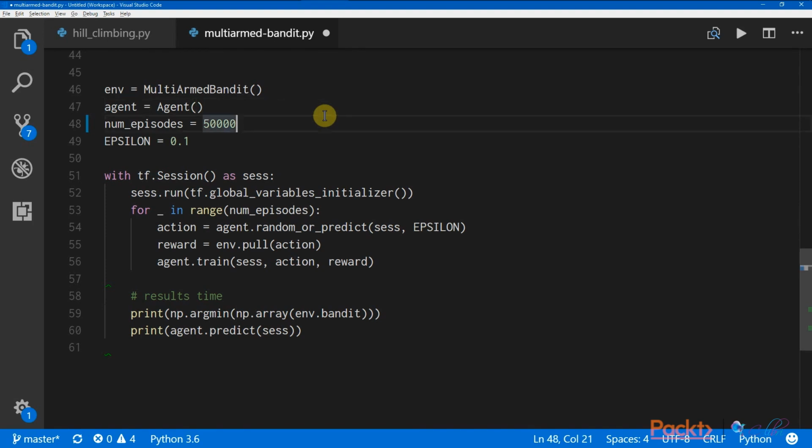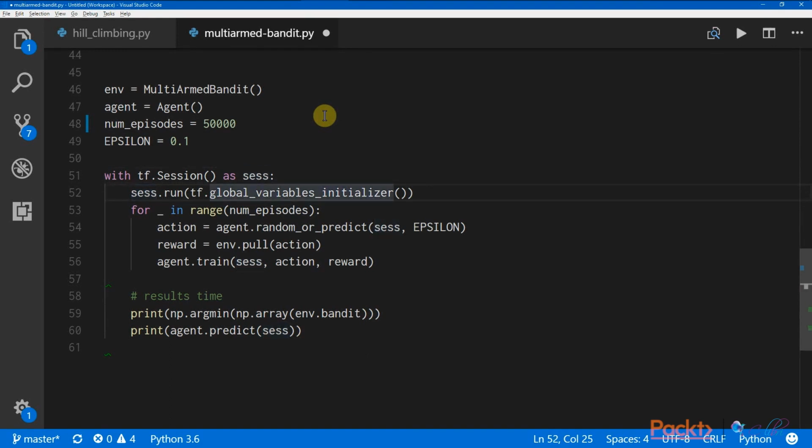Then we have a very simple parameter, num_episodes, really just for housekeeping. We're doing 50,000 iterations through the multi-armed bandit environment, and the epsilon for picking whether the agent should explore or exploit its current knowledge is 0.1. Much like all TensorFlow computations, we need to create a new session so that we can allocate computer resources to the agent.